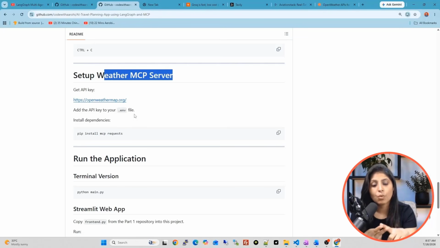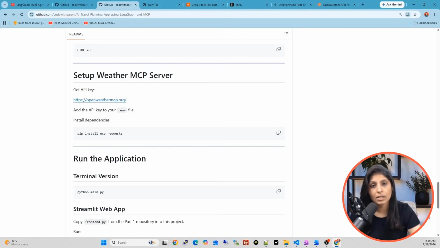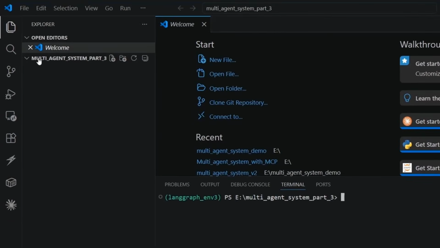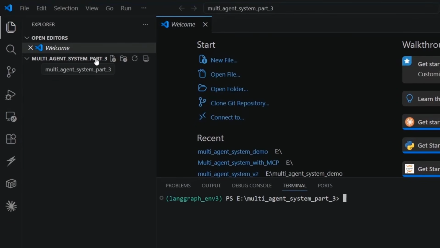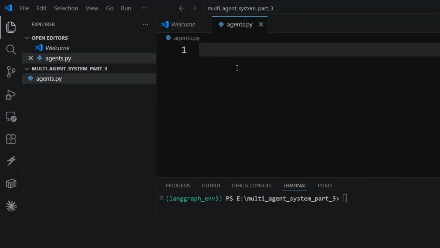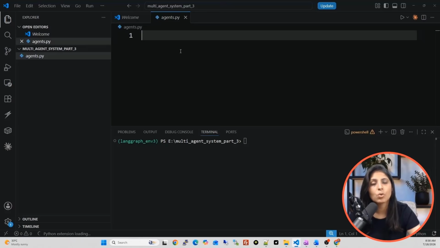So after watching the first 2 videos, your environment will be ready to run part 3, which is today's video. So now let's start part 3, and I am assuming that your environment is ready. So let's open VS Code. And guys, I have created a separate folder with the name multi-agent system part 3, and we are going to write everything of our project in this folder today. Click here and name it agents.py. In this file, we are going to write the code related to all the agents.